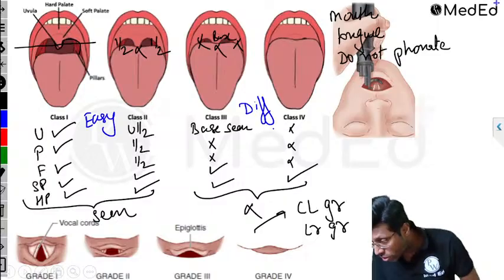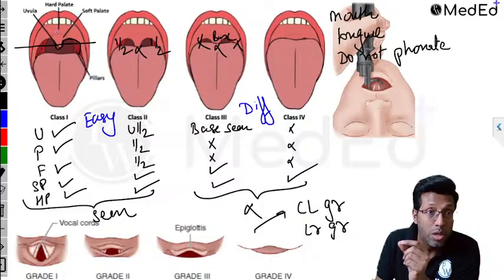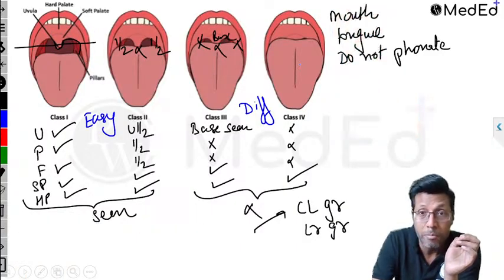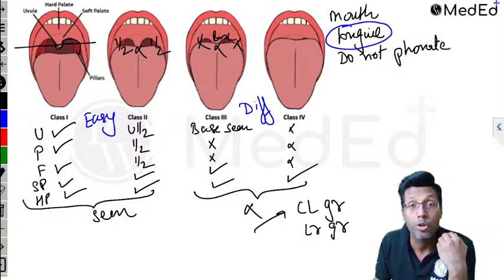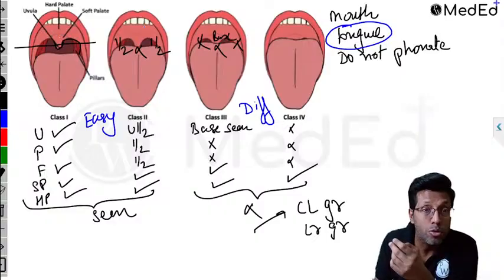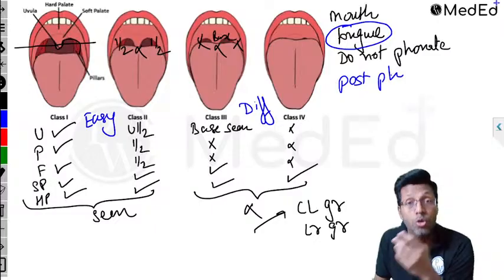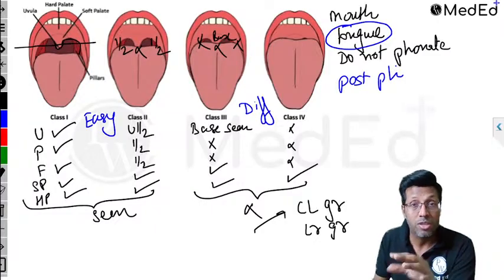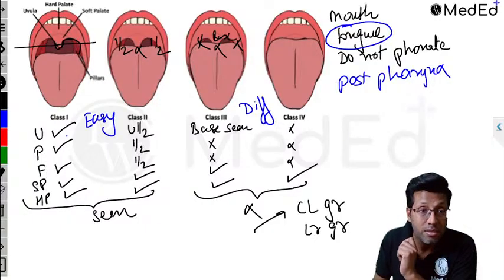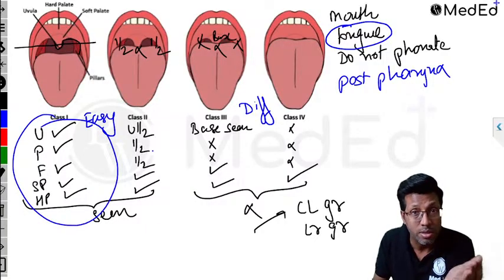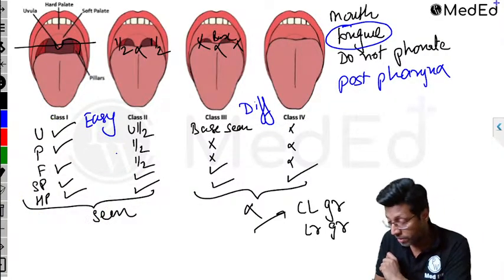It's only the tongue we decide for all the structures and size. It's not about the tongue at all. You are seeing the position of the tongue in relation to the posterior pharyngeal structures. Remember, Mallampati classification. Yes, you are protruding the tongue, but on protrusion of the tongue, you are supposed to see these structures. These structures basically are the posterior pharyngeal structures. So you are seeing the position of the tongue, right? But it's not about the tongue in general. It's what you see on the posterior pharynx that is important. And these structures which you see, uvula, tonsillar pillars, fauces, soft palate and hard palate, these are posterior pharyngeal structures. And that is why this is what you're supposed to see. I hope this point is clear.